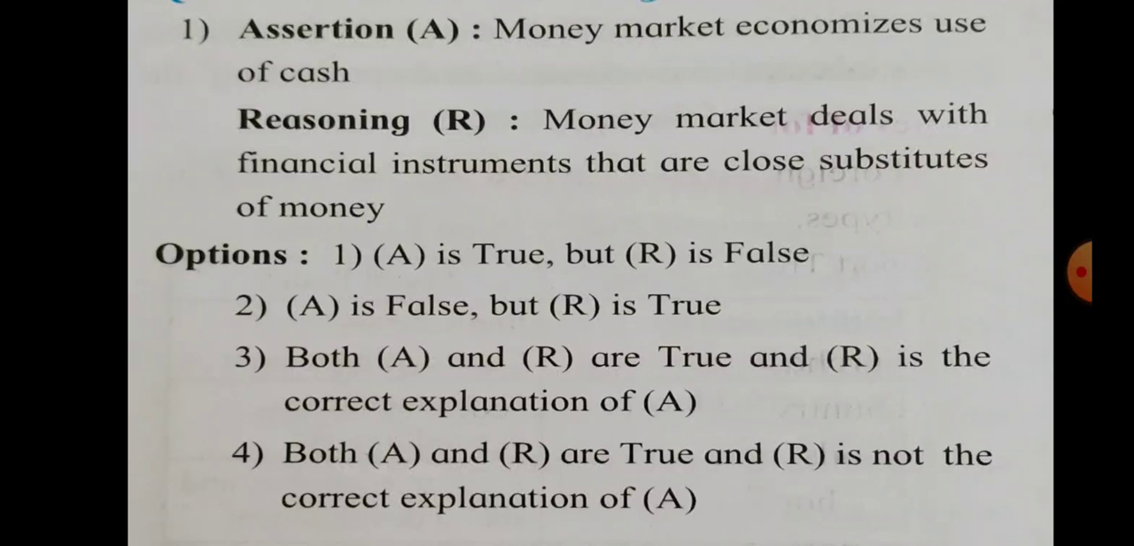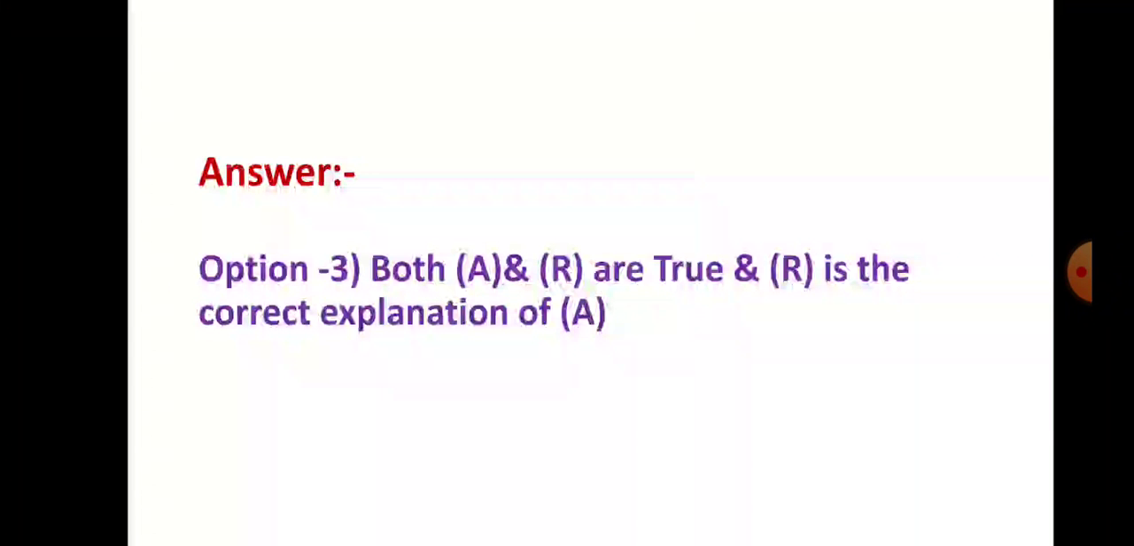Now what is given in the options? First option: A is true but R is false. Number 2: A is false but R is true. Number 3: both A and R are true and R is the correct explanation of A. And number 4: both A and R are true and R is not the correct explanation of A. So both assertion and reasoning are true and R is the correct explanation of the assertion A. What is your answer here? Option number 3: both A and R are true and R is the correct explanation of A. So mention only the answer and no need to write the format of the question.